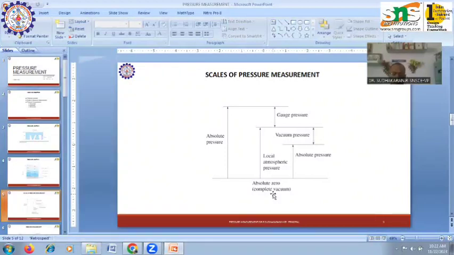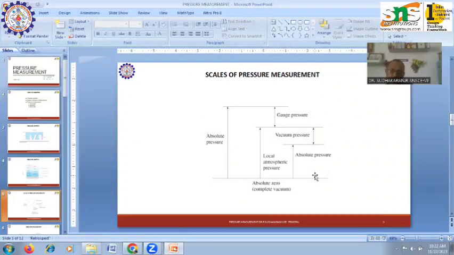Usually the pressure of a fluid is measured in two different systems. In one system, it is measured above the absolute zero or complete vacuum, and this is called absolute pressure. So the measurement is done with a reference line. Here you can see that the reference line is taken as complete vacuum. So if the pressure is measured from this absolute zero, then the pressure is called absolute pressure.